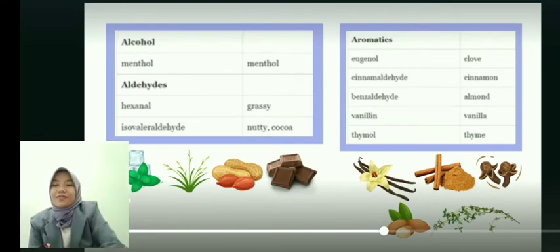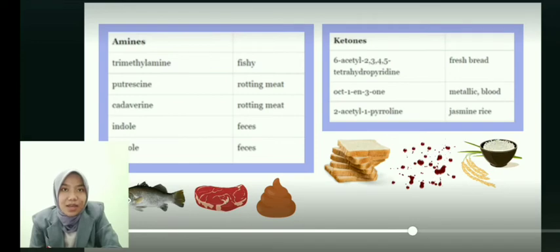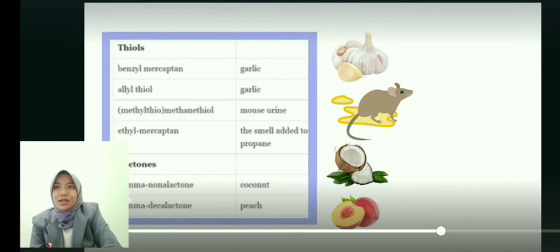And then we have alcohol, menthol, which smells like minty, and aldehydes, we have hexanal, which smells like grass, and isophospholaldehyde smells like nut or cocoa, and aromatics, we have eugenol, which smells like clove, cinnamaldehyde smells like cinnamon, and etc. And then amines, we have trimethylamine, which smells fishy, putrescine smells like rotting meat, and indole smells like feces, and etc. And ketones, we have 6-acetyl-2,3,4,5-tetrahydropyridine, which smells like fresh bread, and etc. And we have thiols, like allyl thiol, which smells like garlic, and methyl thiol or methane thiol smells like mouse urine, and lactones, gamma decalactone smells like peach.